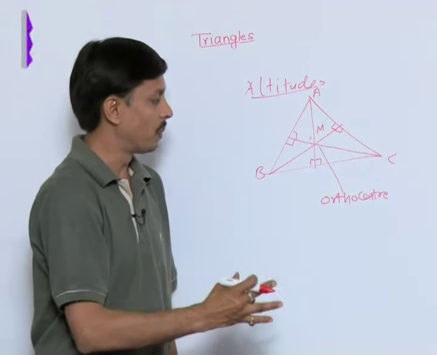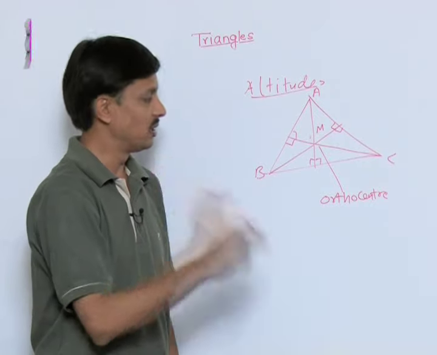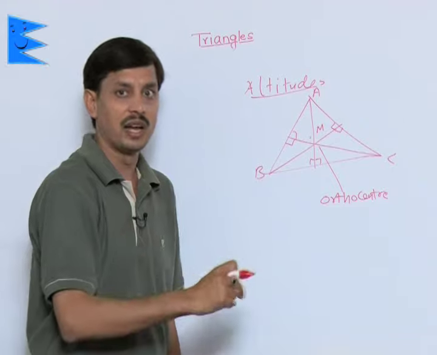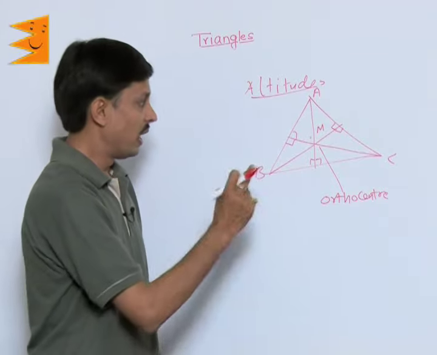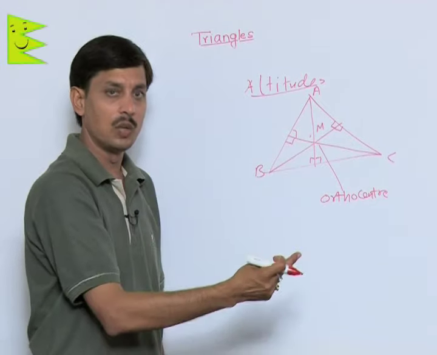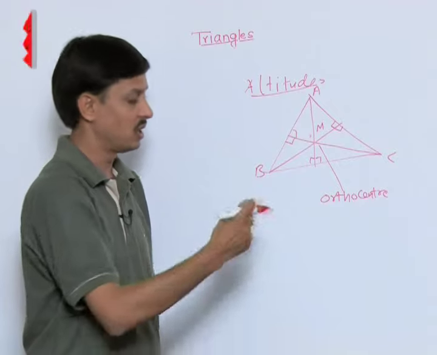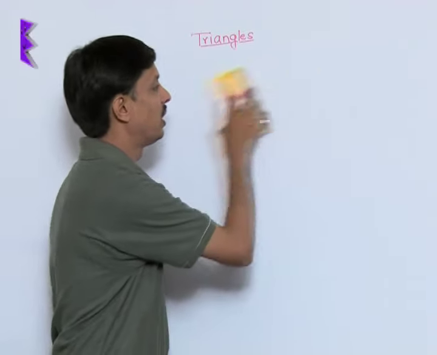If the triangle is obtuse, the orthocenter is outside. If the triangle is acute, it is inside. If the triangle is right angled, then the orthocenter is at the vertex of the right angle. If three altitudes are equal, the triangle is equilateral. If two are equal, it is isosceles. If none is equal, it is known as a scalene triangle.